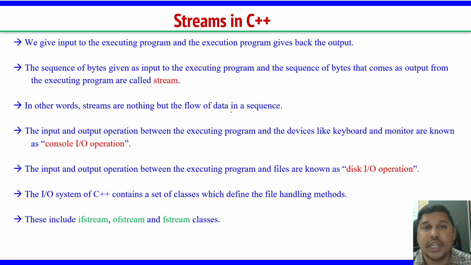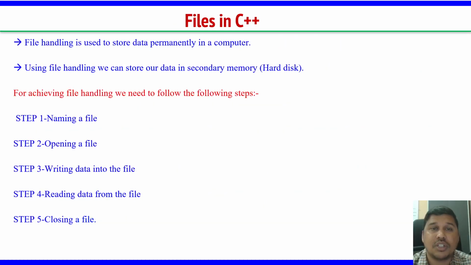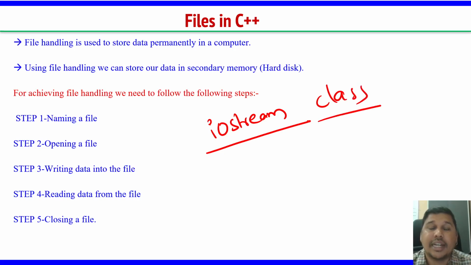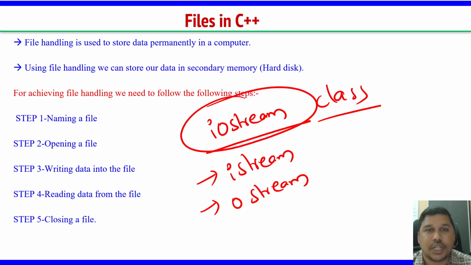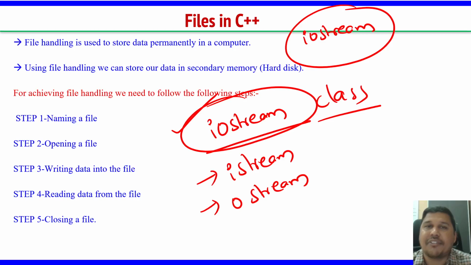Before we enter into files, we need to study more about streams in C++. If you remember, when we studied streams in C++ in the beginning lessons, we studied one very popular class, that is the IOStream class, right? And also we studied there are two streams, iStream and OStream. These two are the derived classes of this parent class IOStream. In all our programs in C++, we always write #include IOStream. Why? Because this is a kind of header file. Again, in C++, we call it a class.